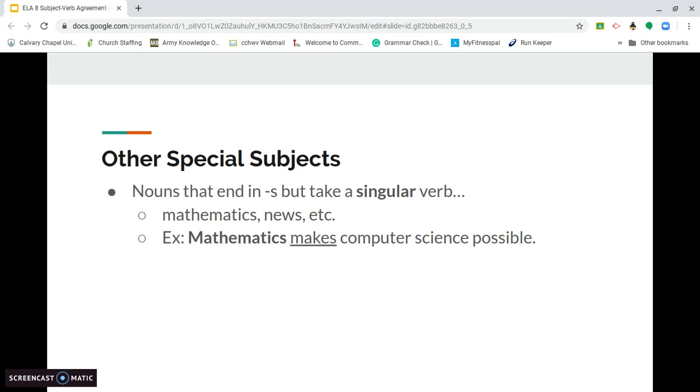There are other special subjects that we need to talk about briefly. Sometimes there are nouns that end in S, but they take a singular verb. For example, mathematics, news. They end in S, and usually when we see a noun end in S, we think automatically we need a plural verb, but that's not the case. There are some that are just an exception to the rule. So mathematics, it's one thing. I know it ends in S, but it's a study. So mathematics is singular here, so you have to use makes, the singular form of make.